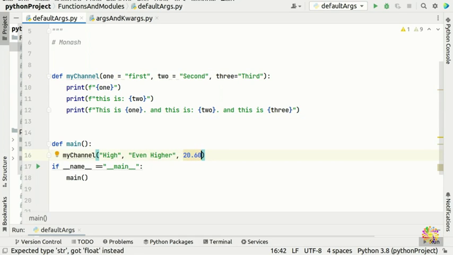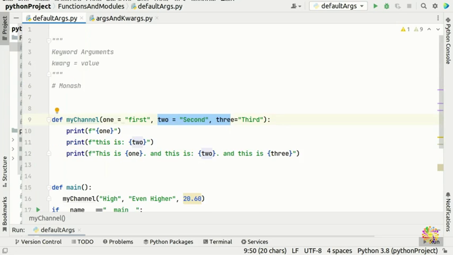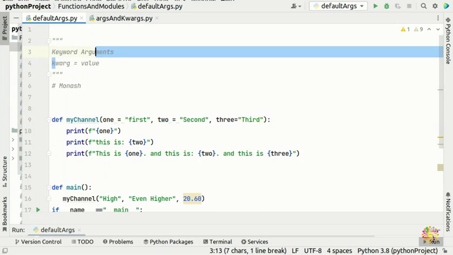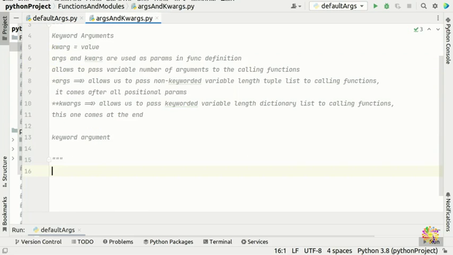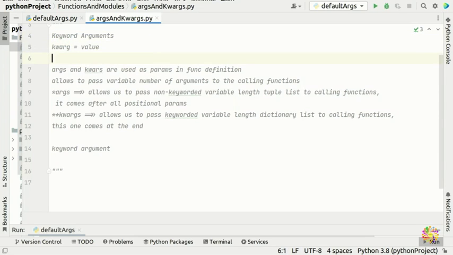So how is it possible, if you have 3 here, to pass 6? Well, it's possible in Python. We have something called args and keyword args, as you've seen in the previous video.